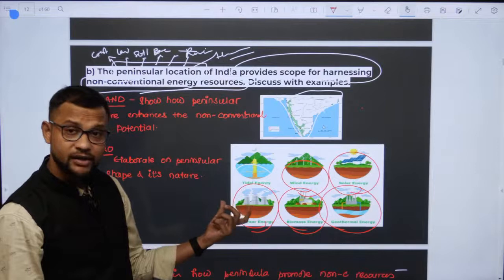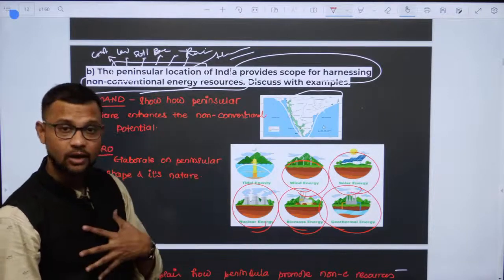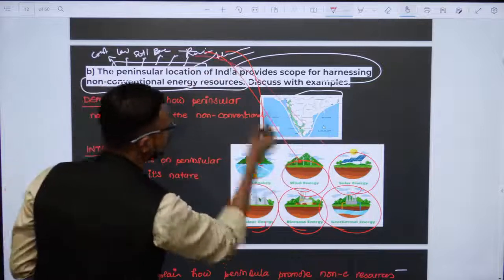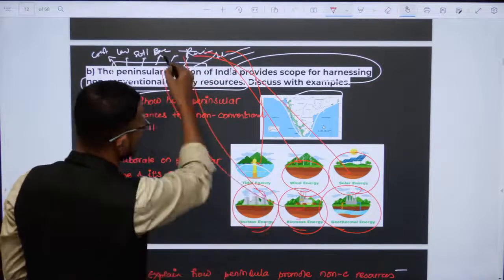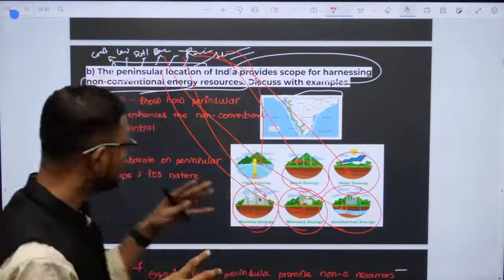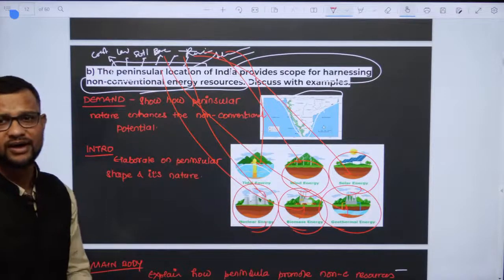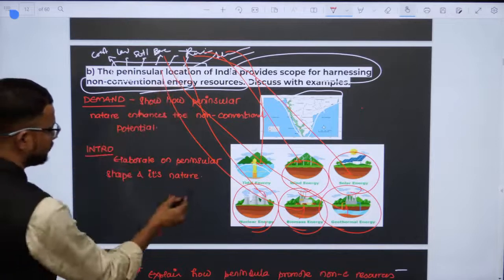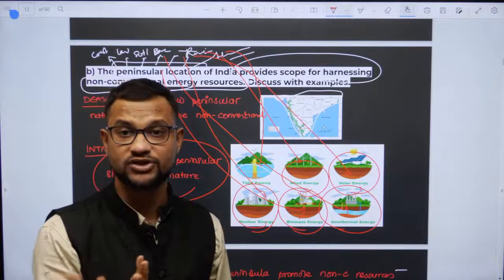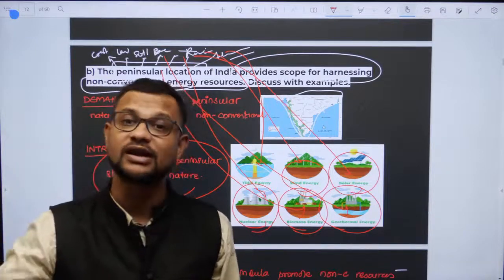Now are you getting? It became so easy for me now to connect each of these points with this, and this is the overall structure for writing this answer. अब मैं क्या करूँगा? Yes, peninsular location. First in the introduction, I will be elaborating on the peninsular region, the different features that I can use in the later part, right?